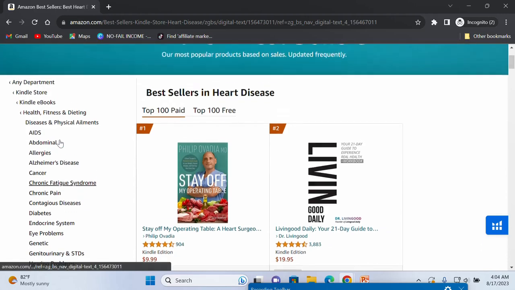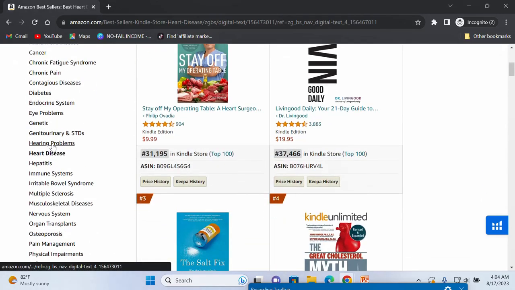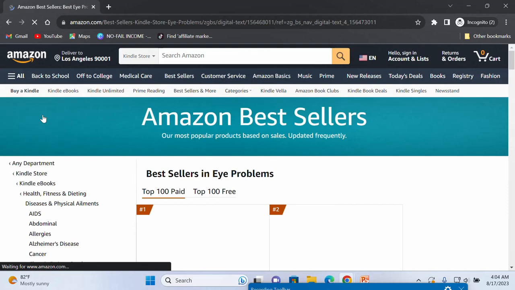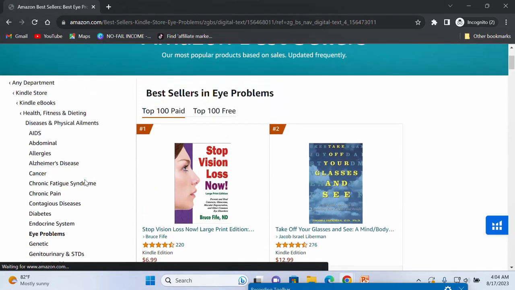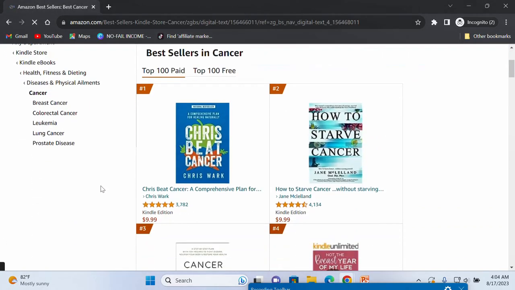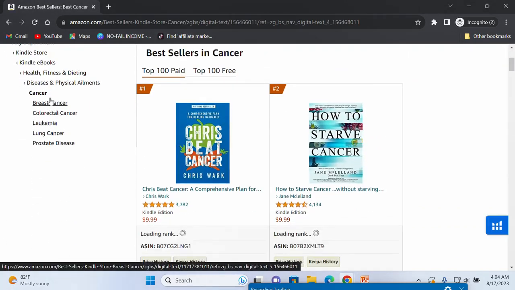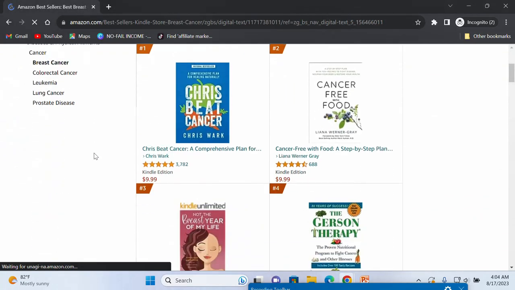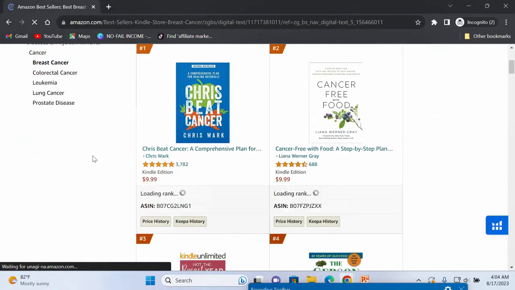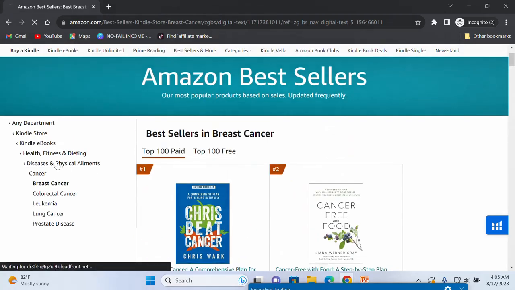31,000. Wow. Eye problem. Let me check it. Oh, 100. Wow, this is a no-go area for me. Let me check cancer. Okay, we have different sub niches under cancer, as you can see. Let's check breast cancer. Let's wait for it to load up. 44,000. Let me just go back.